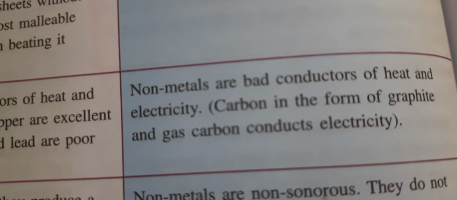But with a non-metal, first of all, non-metal cannot be converted into wire, so automatically we cannot move on to the second step. Non-metals have low tensile strength except carbon fiber.